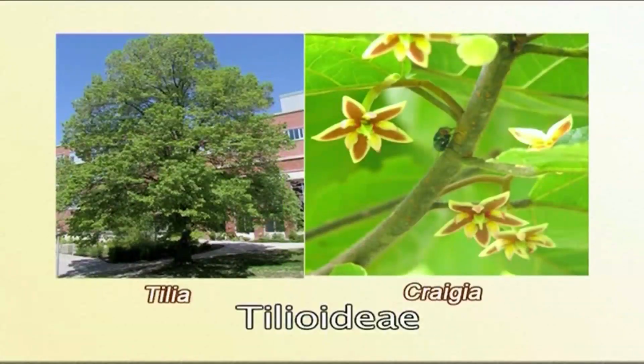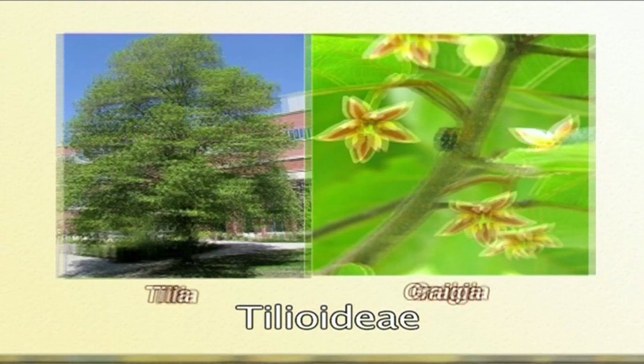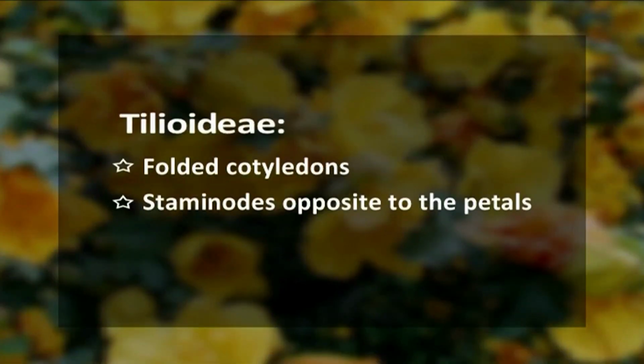The Tilioideae subfamily, represented by genera like Tilia and Craigia, is distinct in possessing folded cotyledons. Stem nodes here are opposite to the petals. The remaining 2 subfamilies are the Bombacoideae and the Malvoideae. Traditionally, they were recognized under separate families, Bombacaceae and Malvaceae, as already mentioned at the start of discussing the phylogeny. They are closely related to each other.